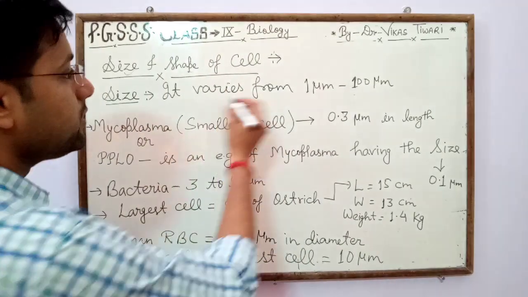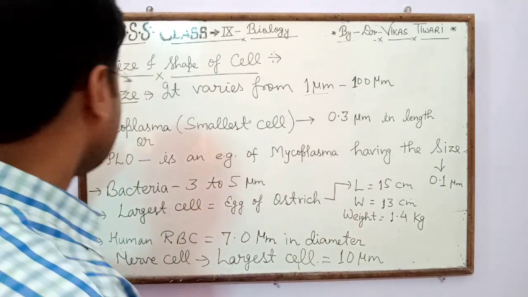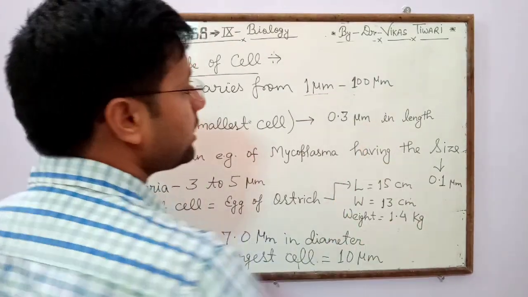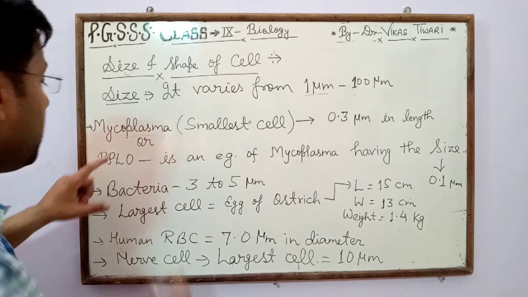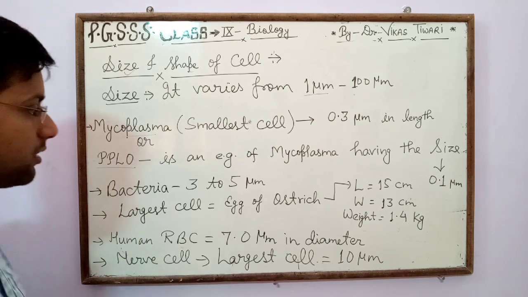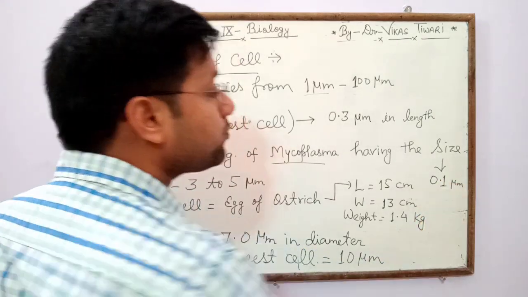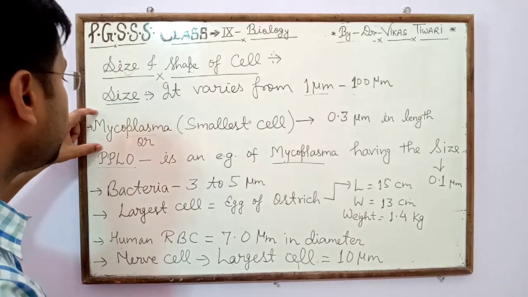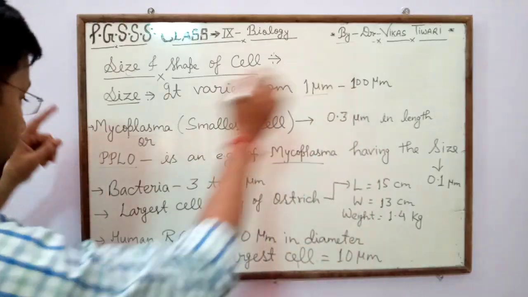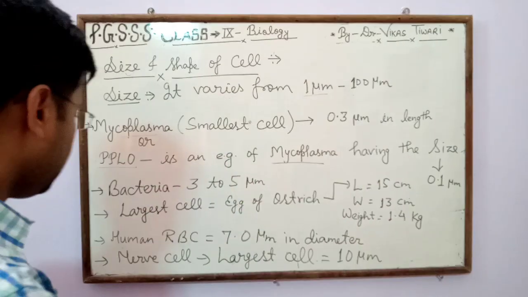On the basis of size, it varies from 1 micrometer to 100 micrometer. The smallest cell is mycoplasma, and its size is 0.3 micrometer in length. PPLO, meaning pleuropneumonia like organism, is an example of mycoplasma having the size 0.1 micrometer.